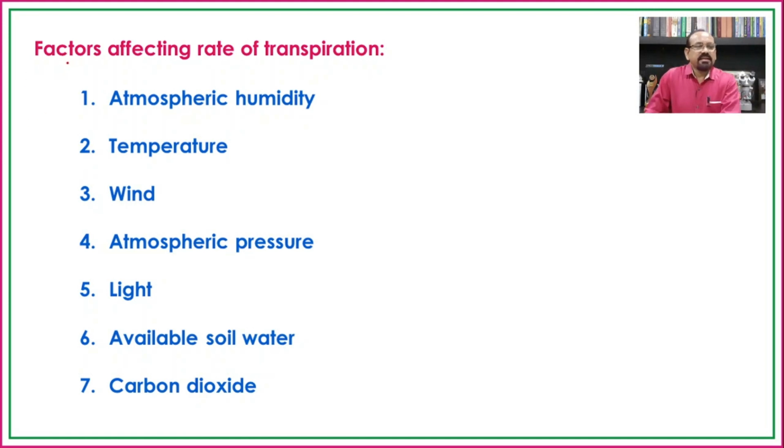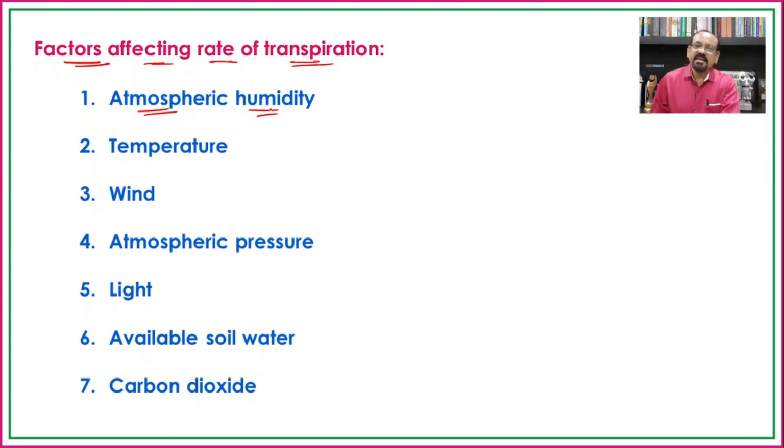And the factors affecting the rate of transpiration, meaning, as transpiration is carried out, how the different factors interact with it. Number one, that is the atmospheric humidity. Earlier we have seen that there is an increase in the vapor pressure in the stomatal cavity.